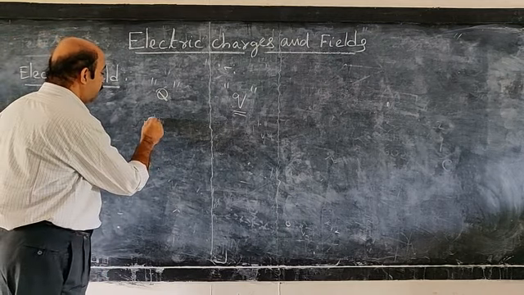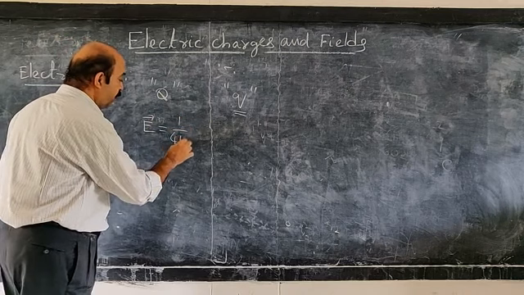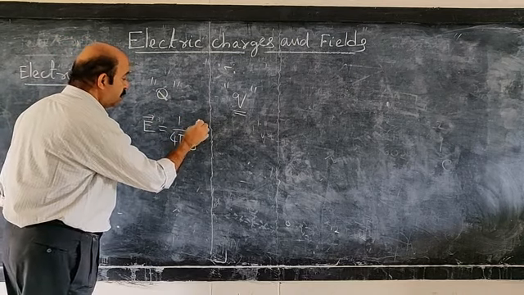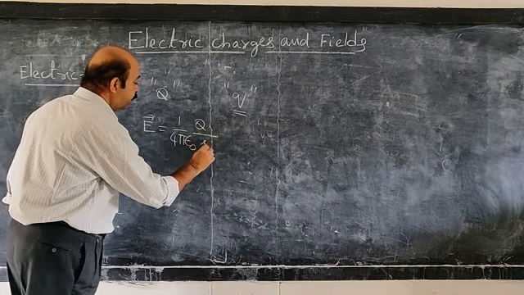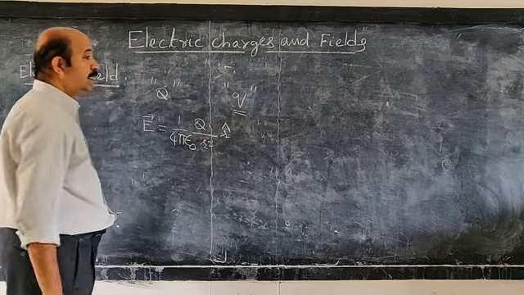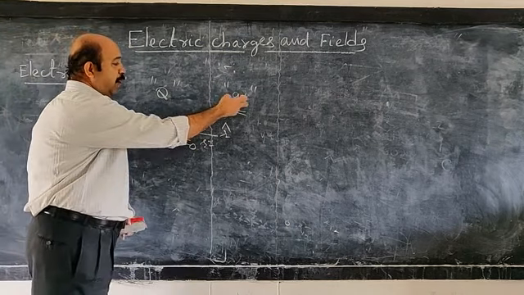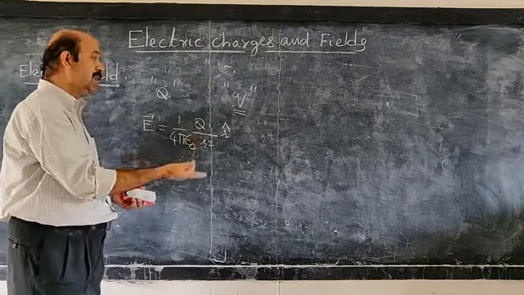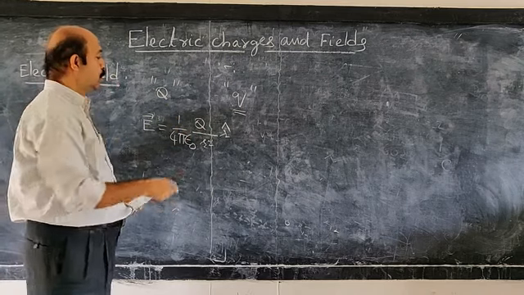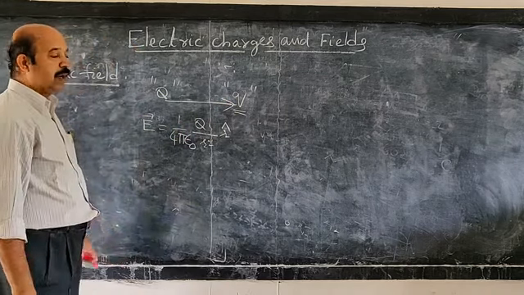So I can write this electric field strength like this. Electric field strength E is equal to 1 by 4 pi epsilon naught Q by R square. Of course, since electric force is a vector, even though I have removed this q at that point, the force must be there. So I have taken this position vector R bar.